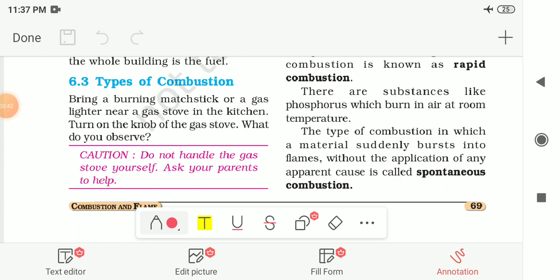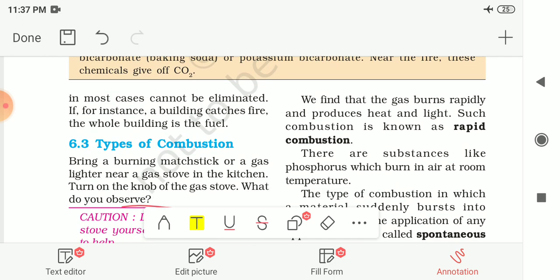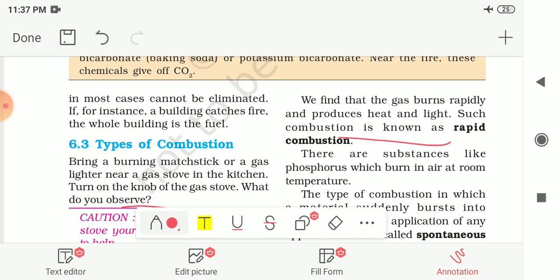So, types of combustion. Bring a burning matchstick. You do not have to perform this activity. You have already noticed this one. You just have to recall this experience: when you bring a burning matchstick or gas lighter near the stove in the kitchen and turn on the knob of the stove, the gas burns rapidly and produces heat and light. Such kind of combustion is known as rapid combustion.